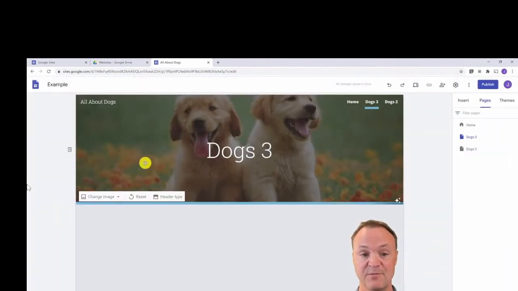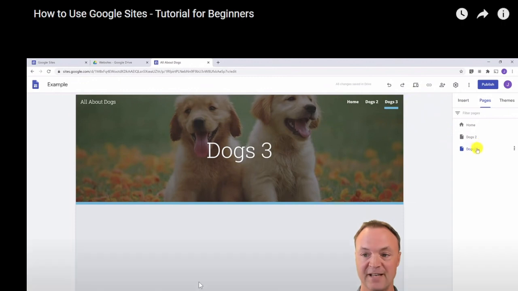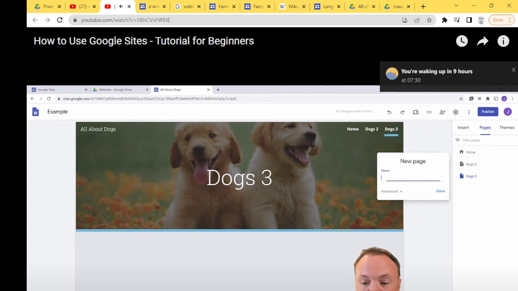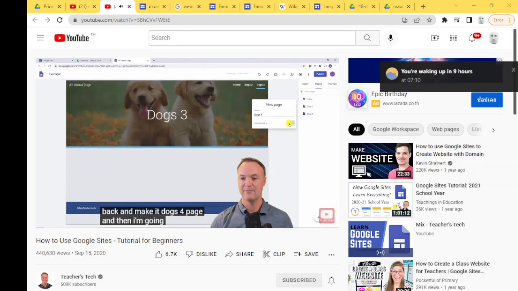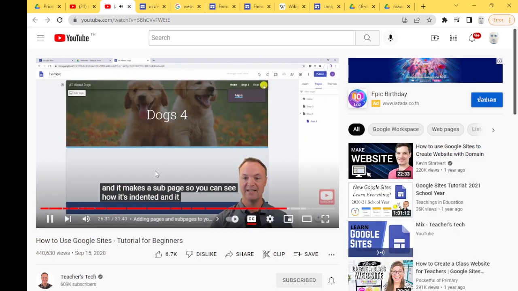I can customize each of these pages too, and I can drag them in different orders. If I drag them up, notice now the order is different. The other thing too is I can make it a sub page. So actually I'm going to go back and make a dogs 4 page, and I don't want it at the top. Let's say I drag it to the bottom, but I could drag it on top, and it makes a sub page. So you can see how it's indented, and it gives me this drop down.